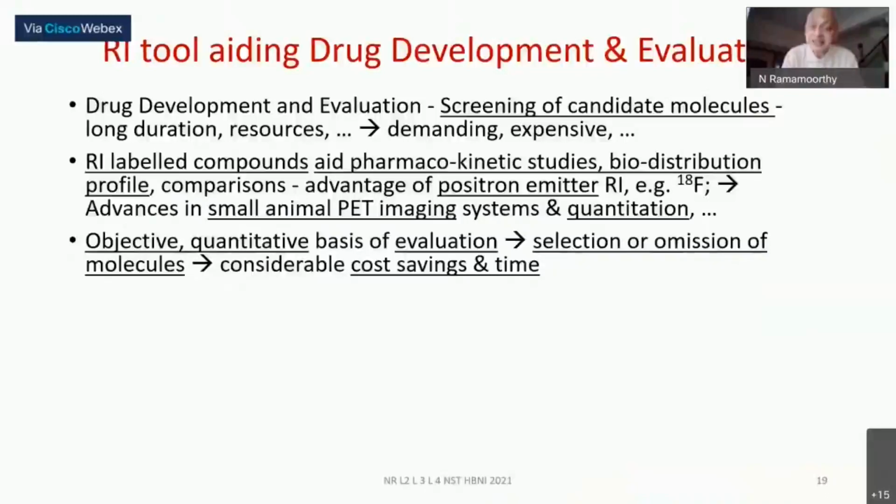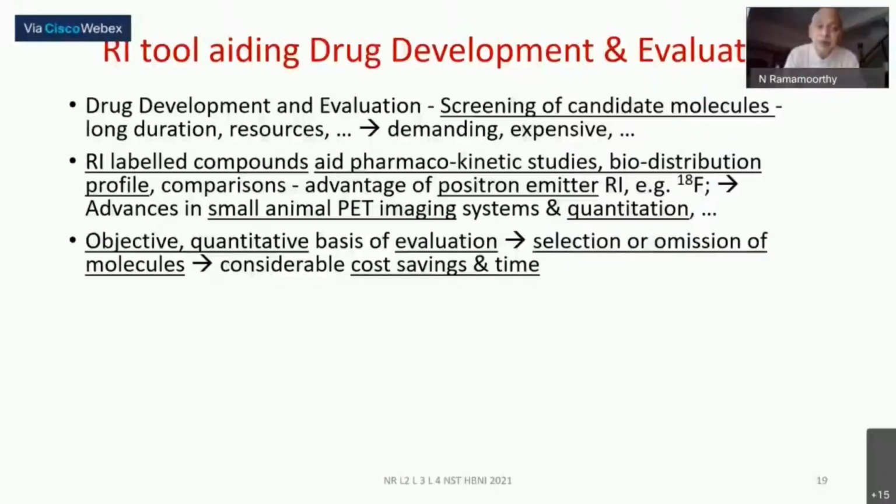There has been a great interest in drug development research to shift from that very limited amount of carbon-14 and tritium based work to using radioisotope labeled compounds, particularly fluorine-18 or other products. Because in conventional drug development, screening of candidate molecules is an extremely time and resource consuming one. And that is what makes many medical products extremely expensive, because of the kind of investments which have to go into that.